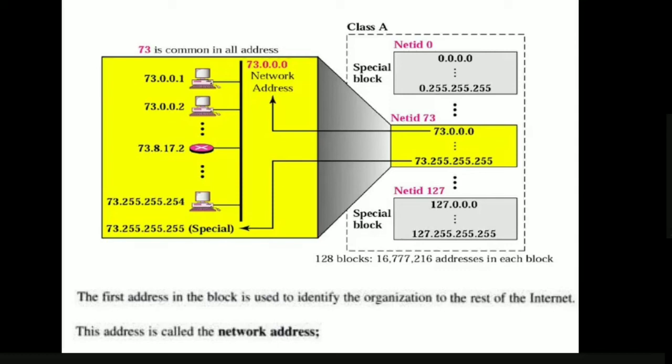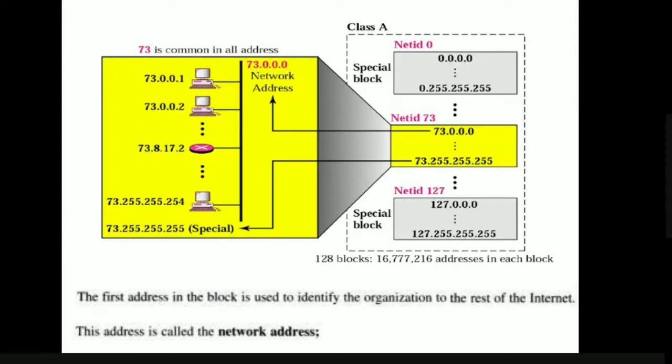The first address will always be the network address, and the last address in that block will be called the broadcast address, and it is always 73.255.255.255. Okay, so do remember, for a single block, always the first address will be the network address and the last address will be the broadcast address.